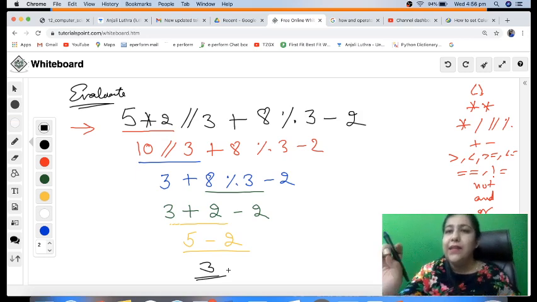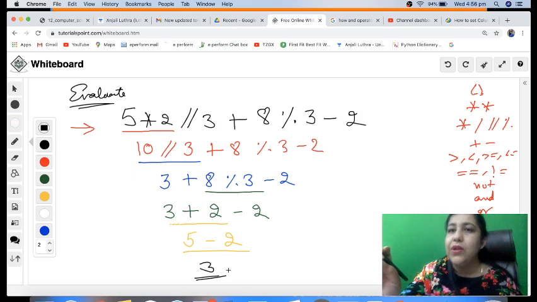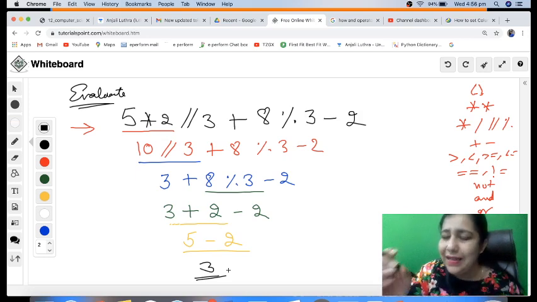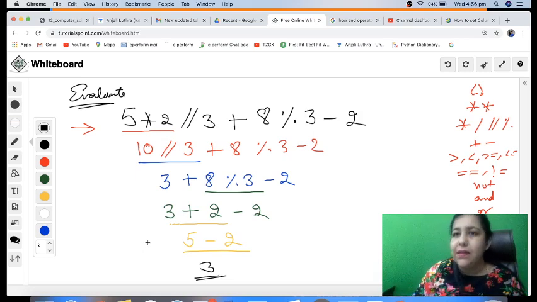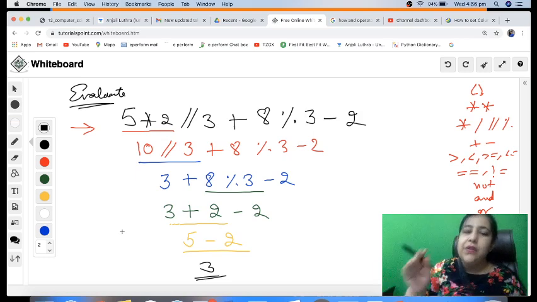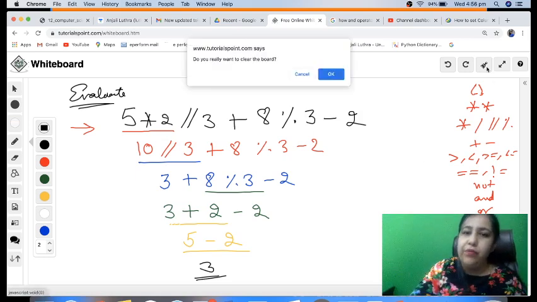In your answer sheet, be it your UT, your half yearly, or any class test, whenever you solve it, make it a habit to write like this. Don't write only the answer, make it a habit that you solve it this way. This will always help you not to make a mistake ever. So that's how we evaluate these expressions. Evaluation can come for arithmetic expressions like this, or evaluation can also come for a Boolean expression.